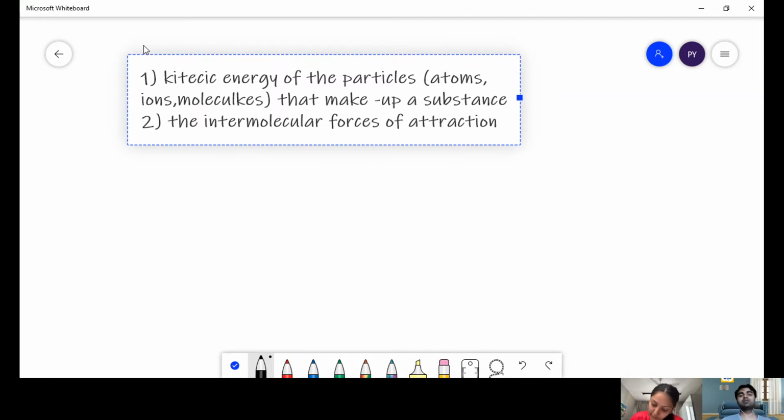You are already familiar with the intermolecular forces of attraction, the van der Waals forces of attraction and the induced dipole force of attraction. So these are the two factors responsible for determining whether the matter would be a solid, a liquid, or a gas.